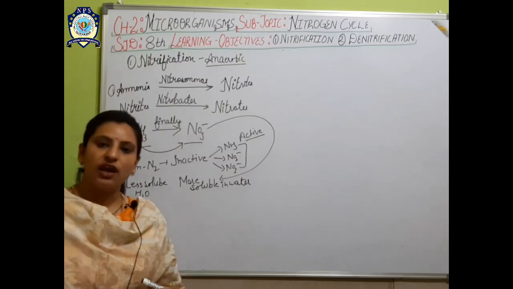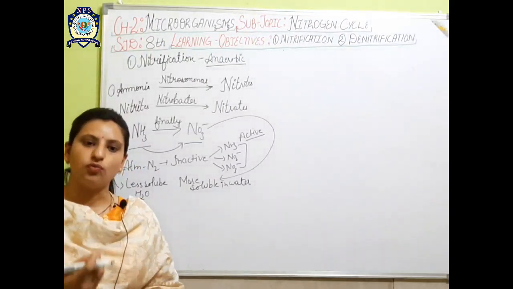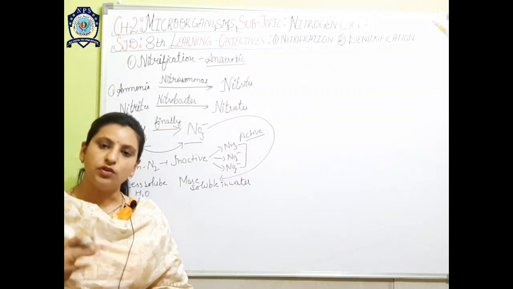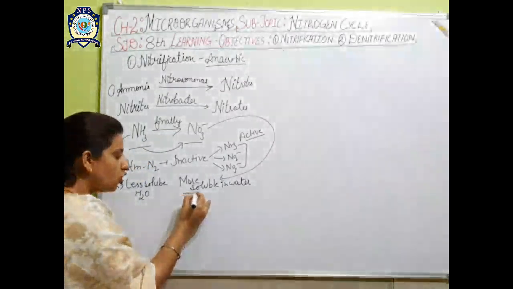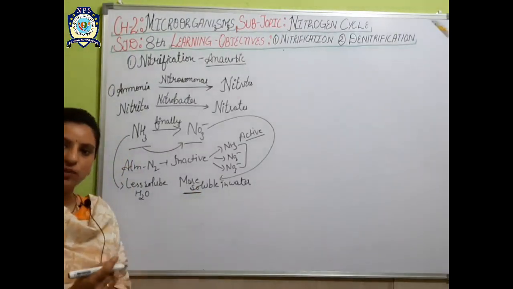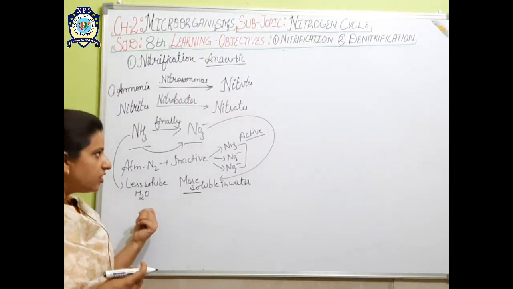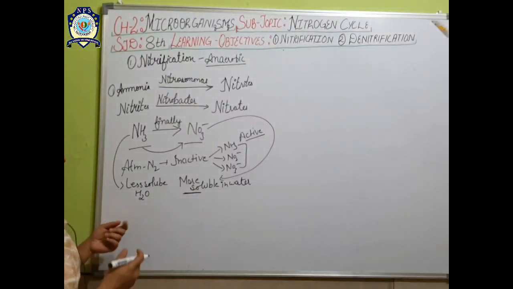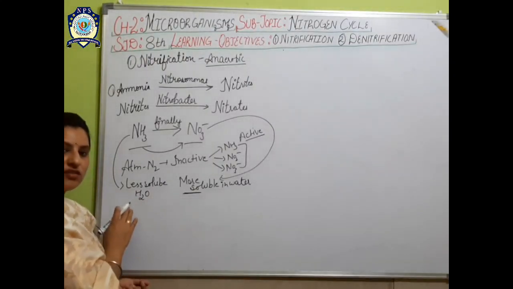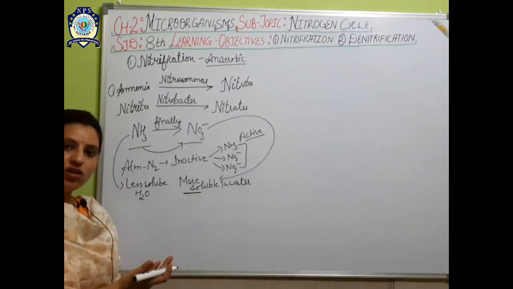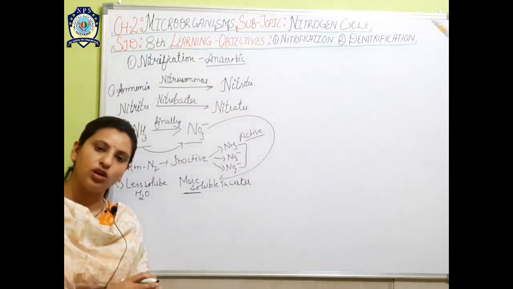In the case of plants, we know that plants absorb water from the roots, and along with the water, the more soluble form of nitrogen will be absorbed faster than the less soluble form. So ammonia is less soluble, so it is tough for the plant to absorb quickly. But nitrate is more soluble, so it is easy for the plant to absorb quickly.